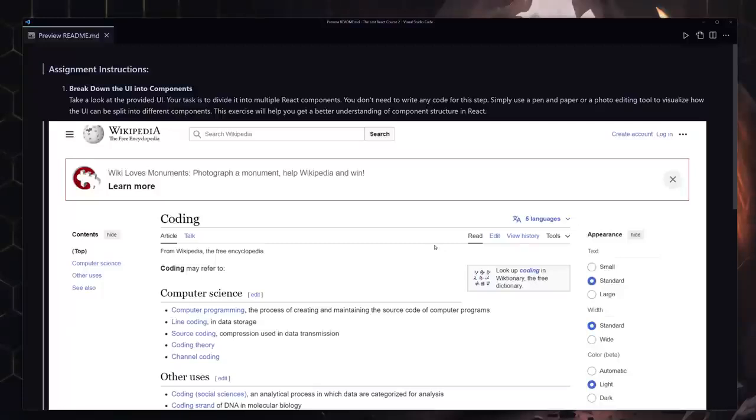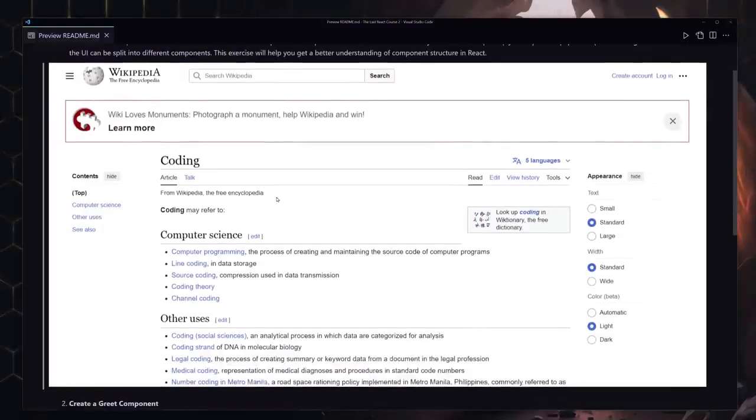Welcome to the first challenge of this course. So here is the UI, and I want you to split this UI into multiple components. You don't have to write any code for that. Just get a pen and paper if you have that, but if you don't, you can also use some sort of photo editing software which would allow you to mark a few things inside this UI and make them a separate component.